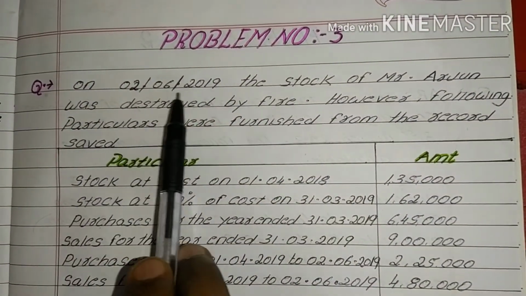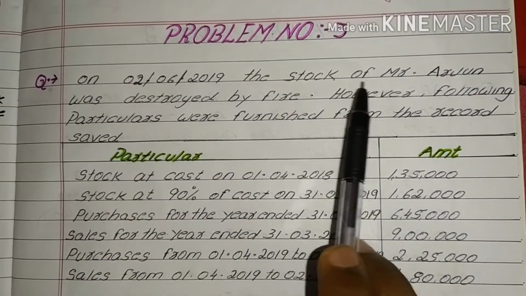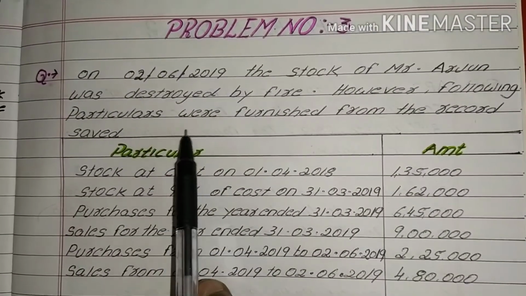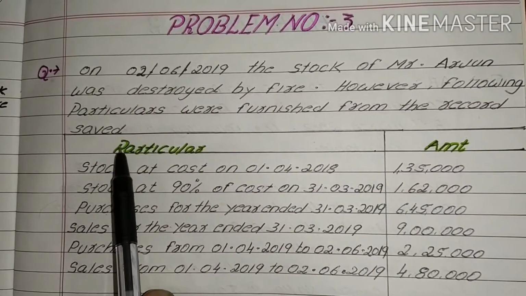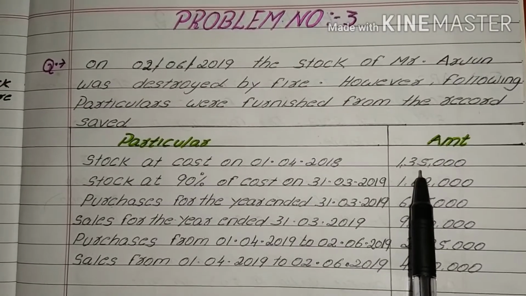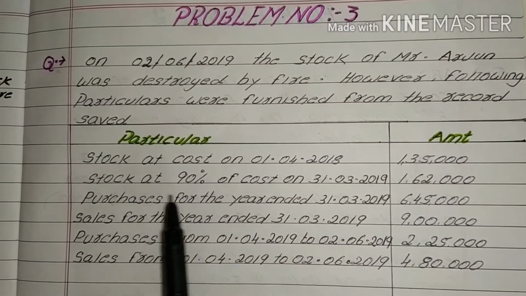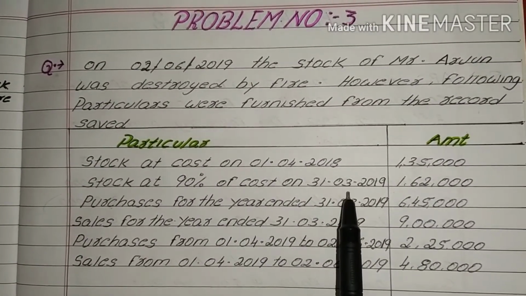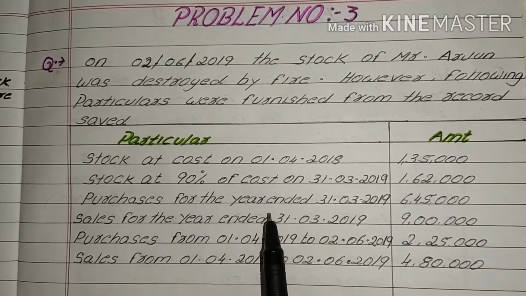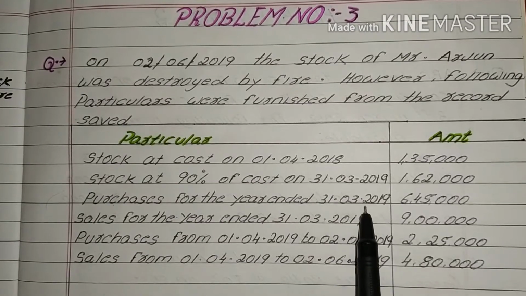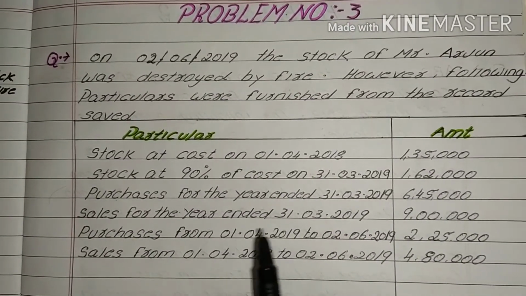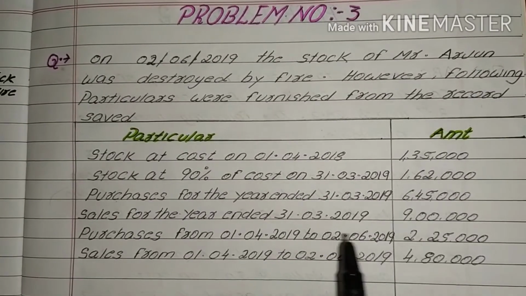On 2/6/2019, the stock of Mr. Arjun was destroyed by fire. However, following particulars were furnished from the record saved. Stock at cost on 1/4/2018 is 1,35,000. Stock at 90% of cost on 31/3/2019 is 1,62,000. Purchases for the year ended on 31/3/2019 is 6,45,000. Sales for the year ended on 31/3/2019 is 9 lakh.